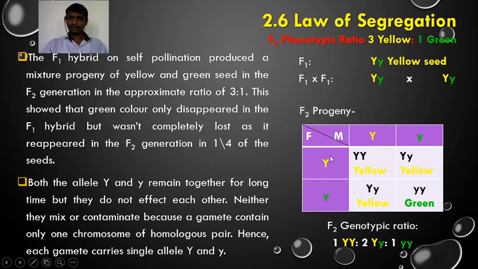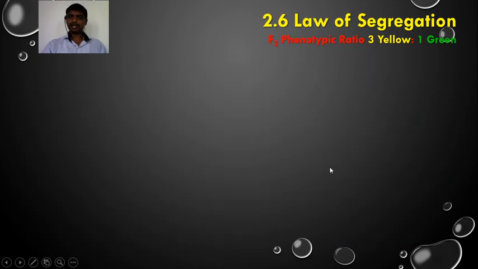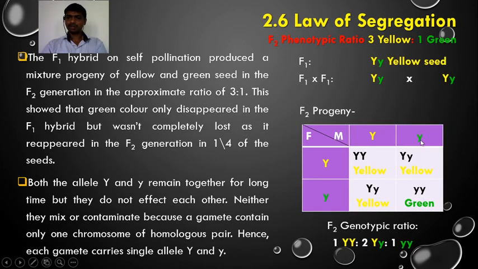So the capital Y and the capital Y from the male side fuse with each other to form the genotype capital Y, capital Y. Here again, capital Y, small y forms the genotype capital Y, small y. Now again small y, capital Y, the genotype is capital Y, small y. Small y, small y, the genotype is small y, small y.